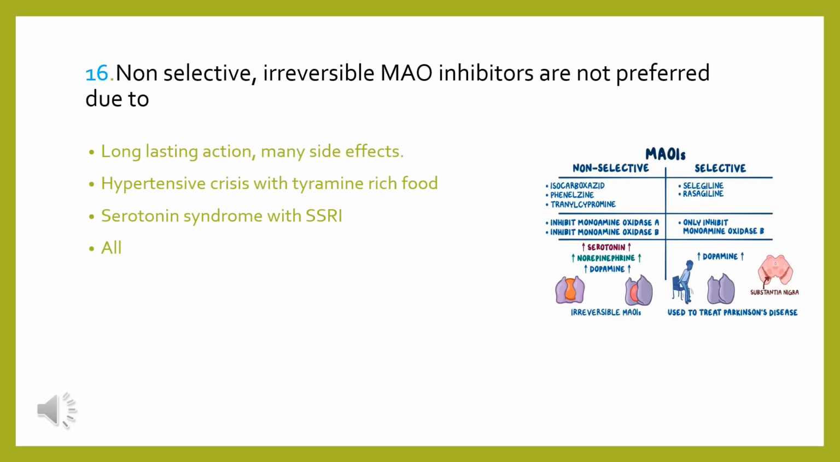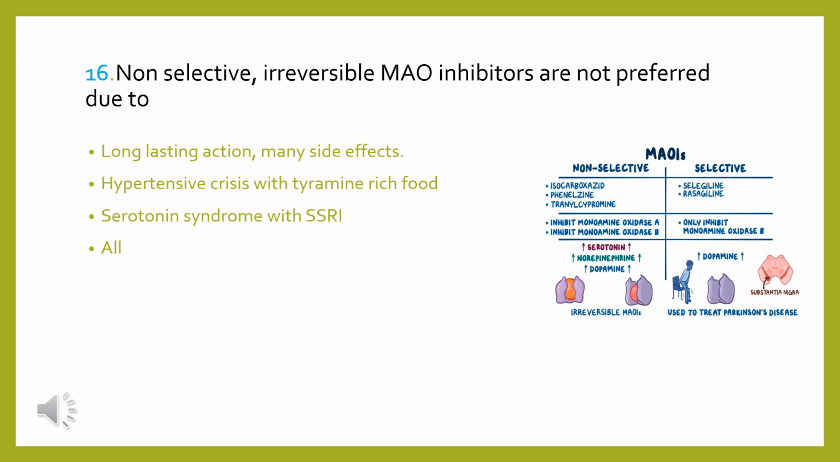Question 16. Non-selective irreversible monoamine oxidase inhibitors are not preferred due to long-lasting action and many side effects, hypertensive crisis with tyramine-rich food, serotonin syndrome with SSRI, or all of the above options are correct. So basically non-selective irreversible monoamine oxidase inhibitors are isocarboxazid, phenelzine, tranylcypromine, and these inhibit both monoamine oxidase A as well as B. So there is a chance of increase in serotonin, norepinephrine and dopamine levels to a significant level,